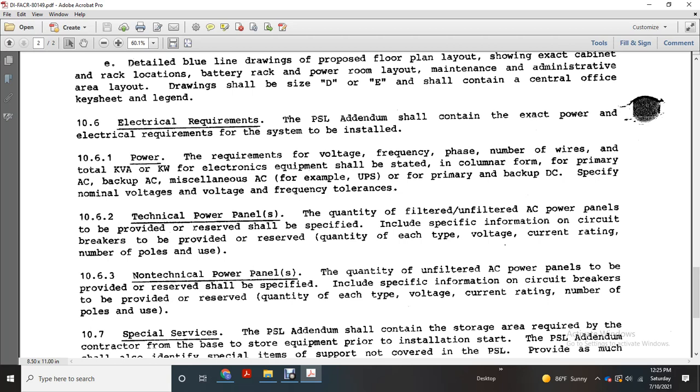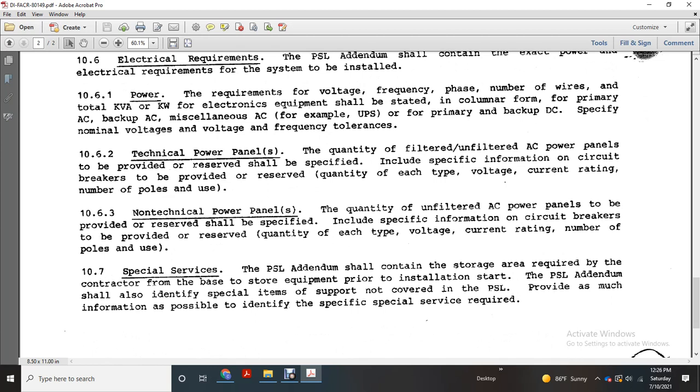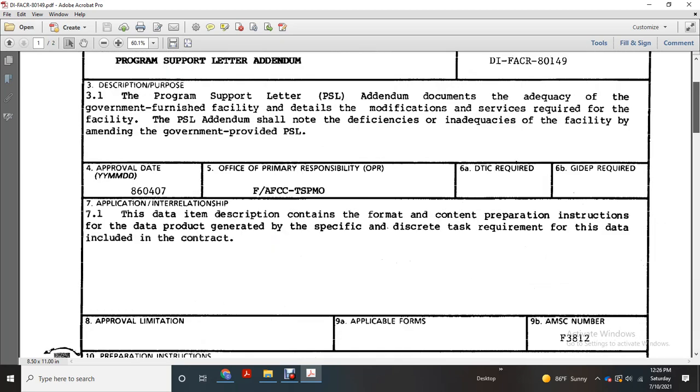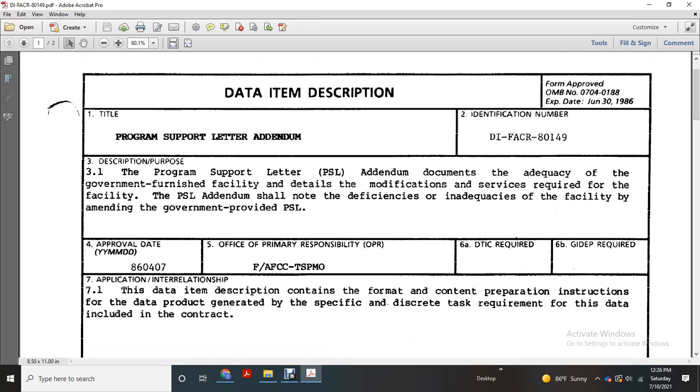10.6.3 Non-technical power panels: the quantity of unfiltered AC power panels to be provided with the reserve shall be specified. Include specific information on circuit breakers, provided and reserved quantity, each type of the voltage, current rating, and number of poles in use. And then 10.7, special services: the program support letter addendum shall contain storage area required by the contractor for the storage of the equipment prior to installation start. The program support letter addendum shall also identify special item support not covered in the program support list, providing as much information as possible to identify specific special services required. And that was page 2 of 2 of your program support letter addendum, DI-FACR-80149.